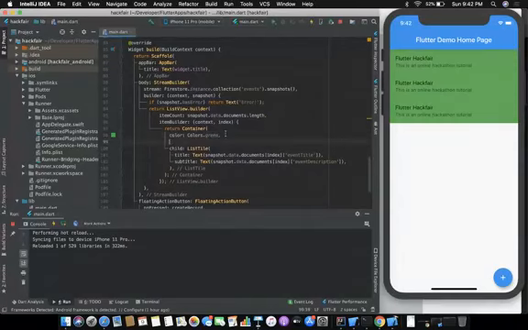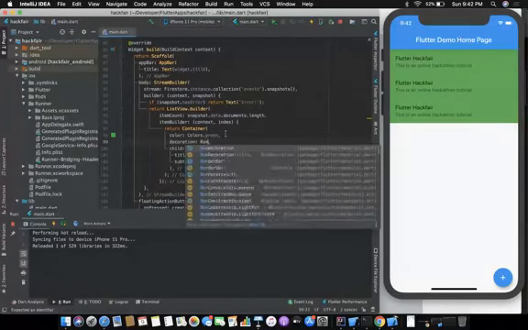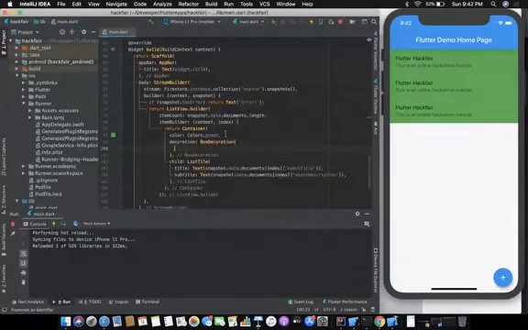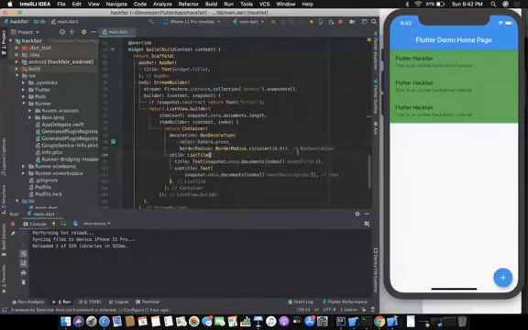Now we give a decoration, BoxDecoration, and we tell it to have a borderRadius, BorderRadius.circular of 10. And we need to put the color inside the decoration, otherwise it will crash.